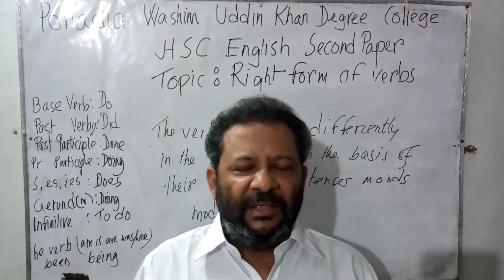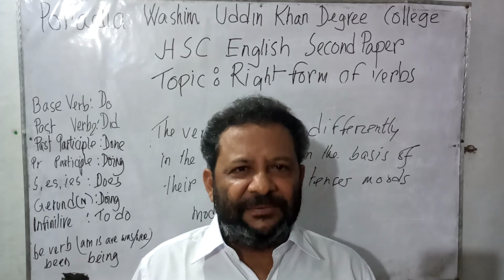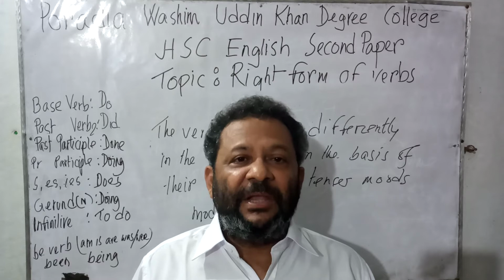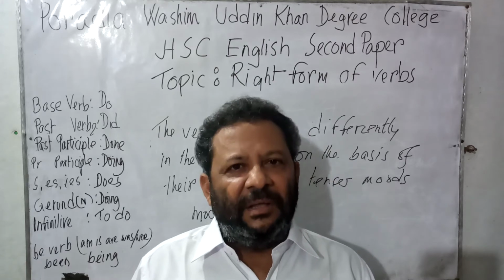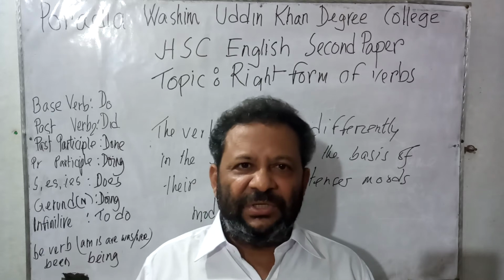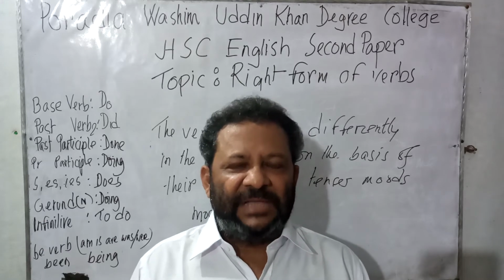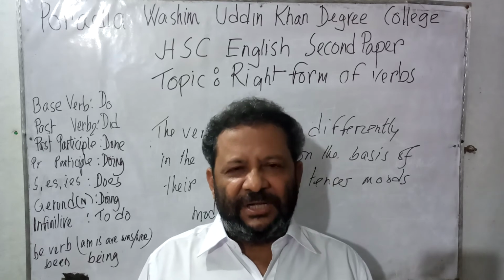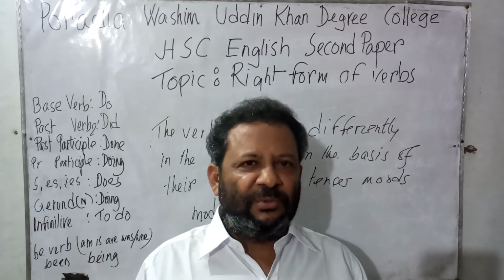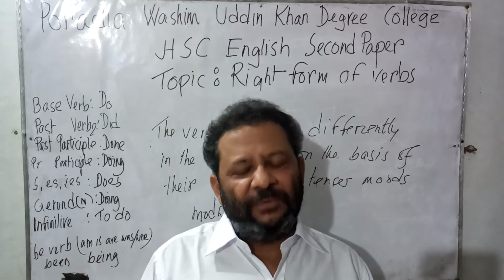That is, in the sentences, verbs come depending on the subject, on the tenses, on the voices. So we need to know the subject verb agreements, that is the uses of the structures, and also we need to know how verbs are related to voices.